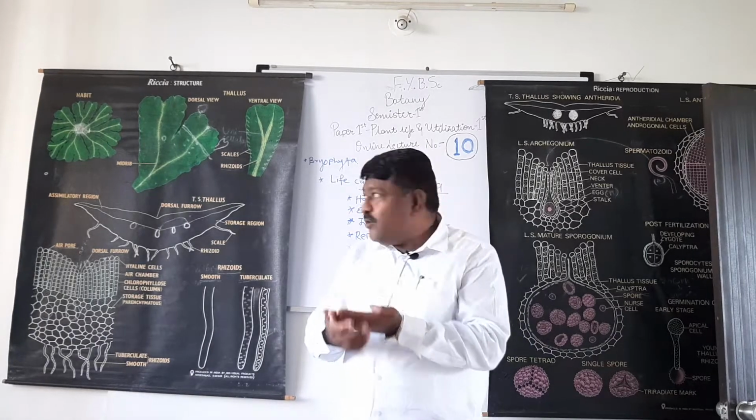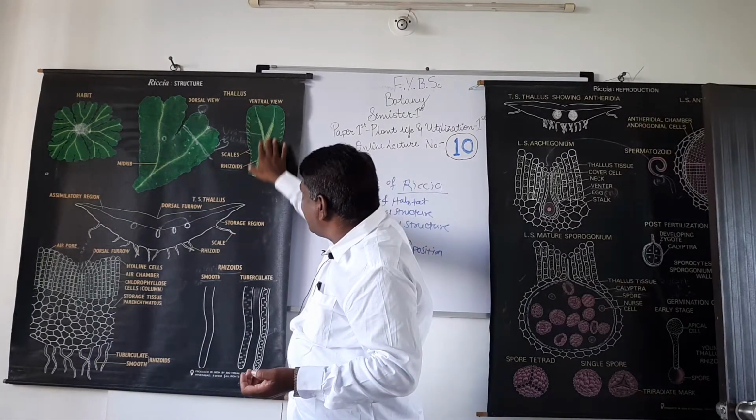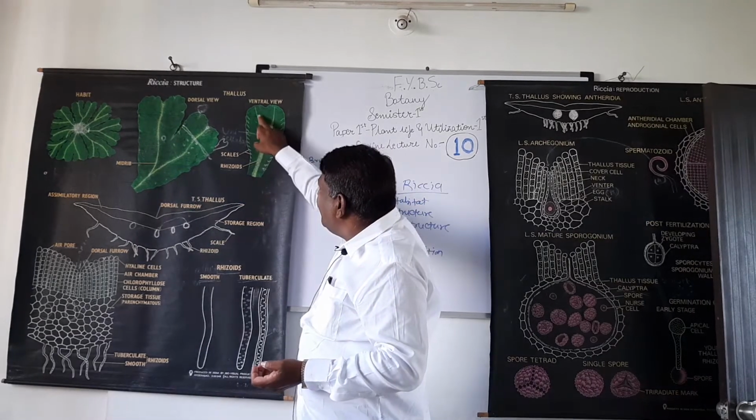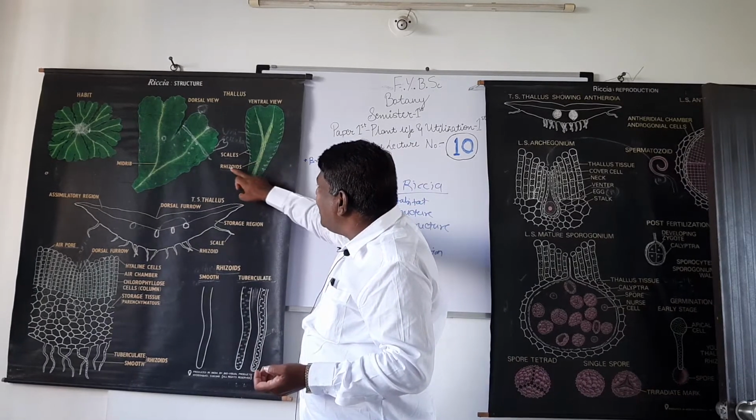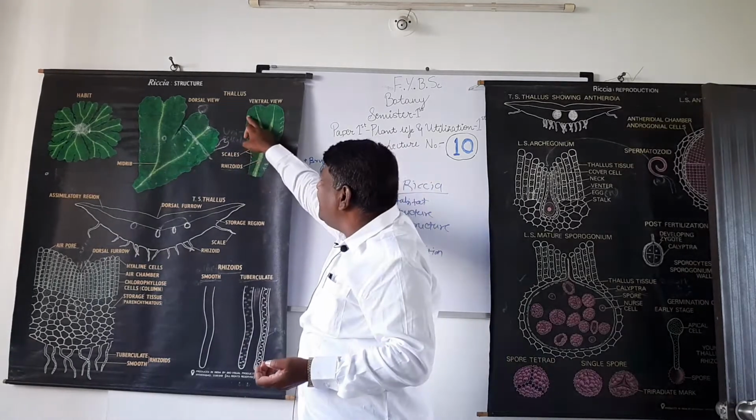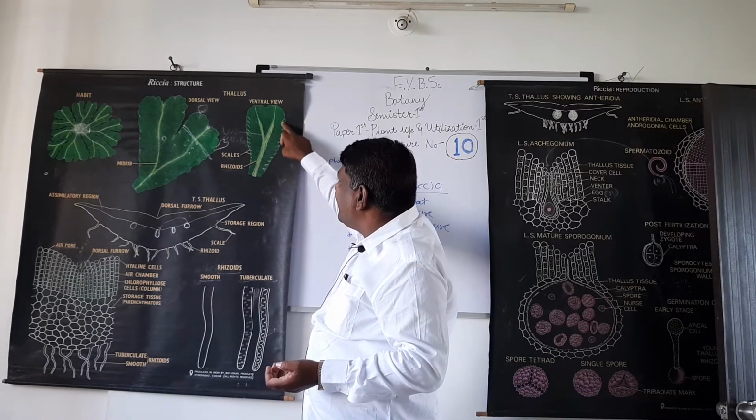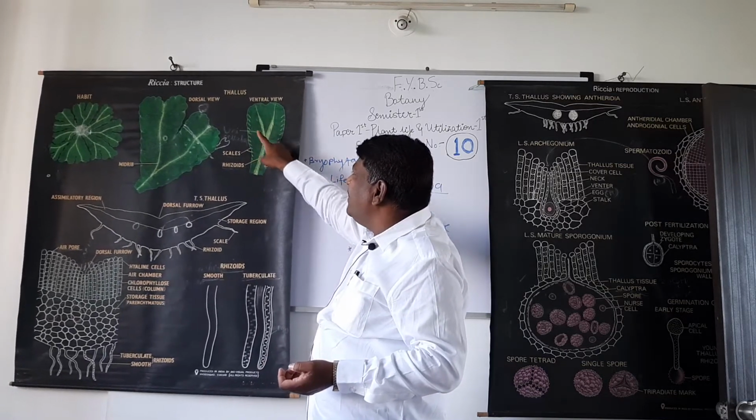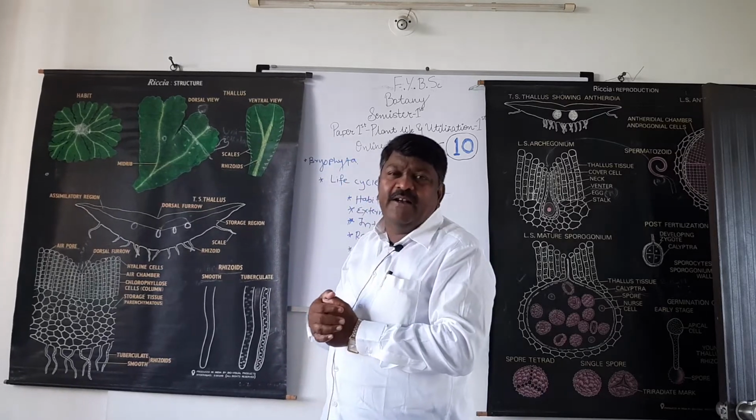Understand? See, this is the lower surface of the lobe, and at the center there are rhizoids. See, these are rhizoids, and at the periphery there are scales. These scales are violet in color.